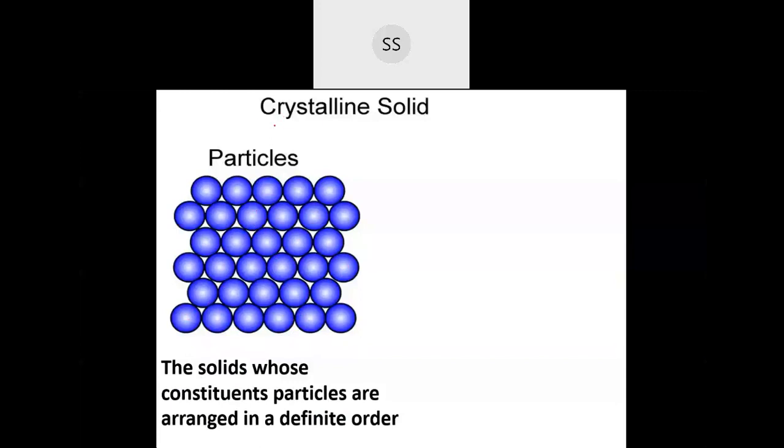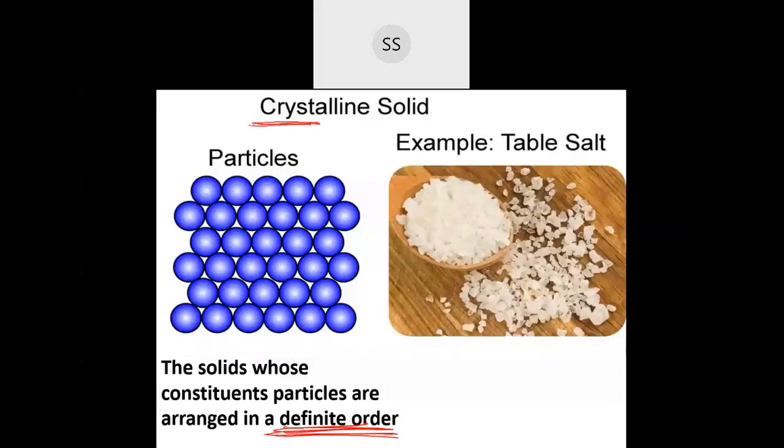So a compound exists in the crystal state because of its ordered arrangement. The arrangement between the particles is what is important for us. Crystalline solid examples are like your table salt, sodium chloride. Any particular salt which you take has a correct ordered arrangement in it. So that is a crystalline solid.